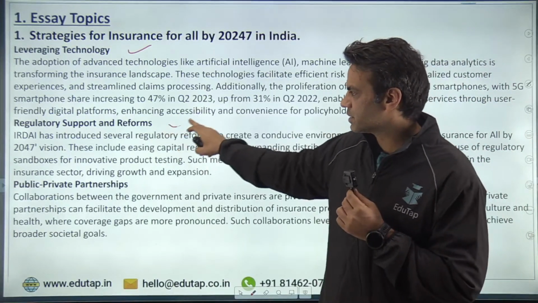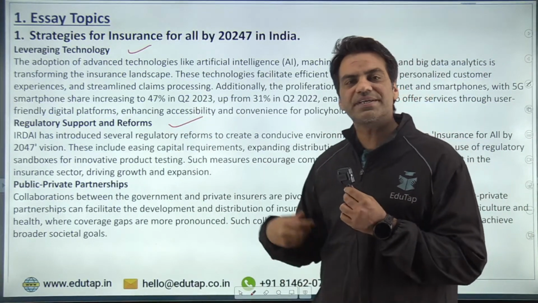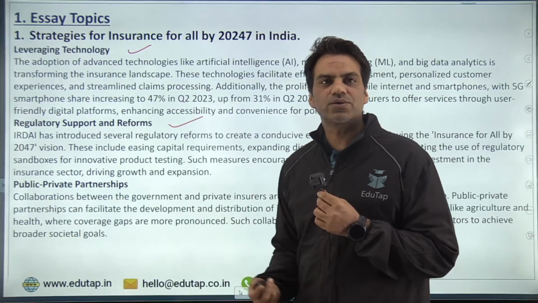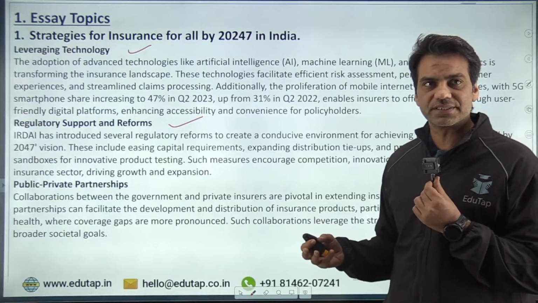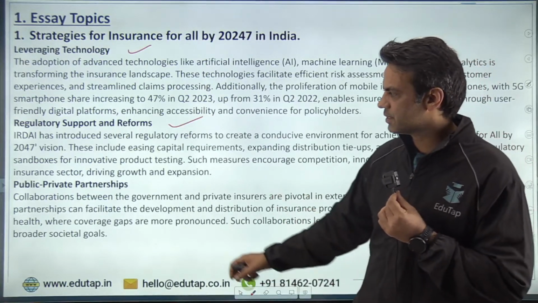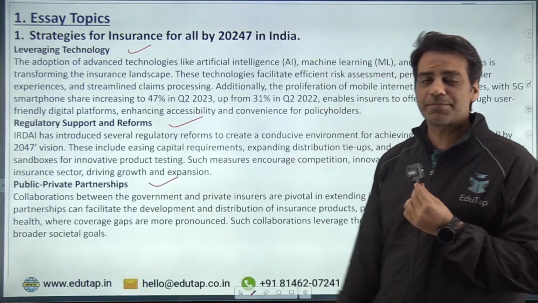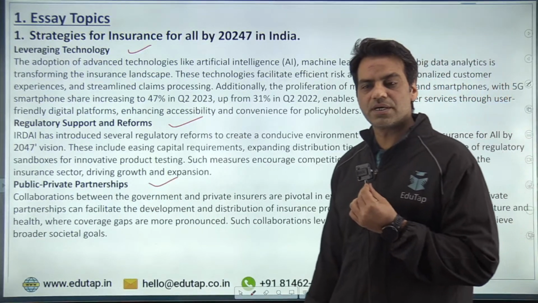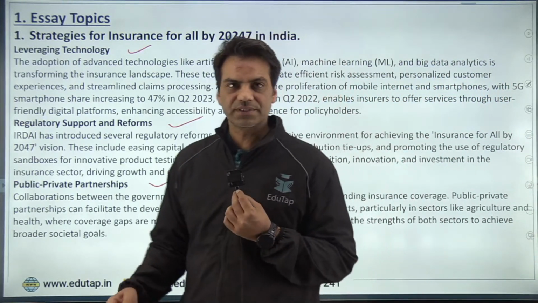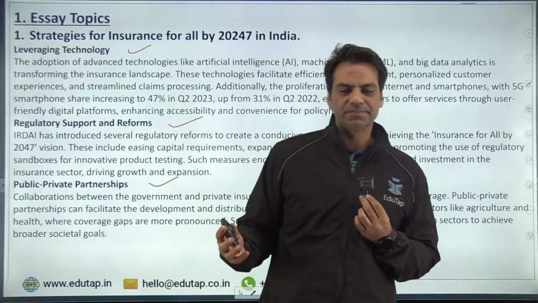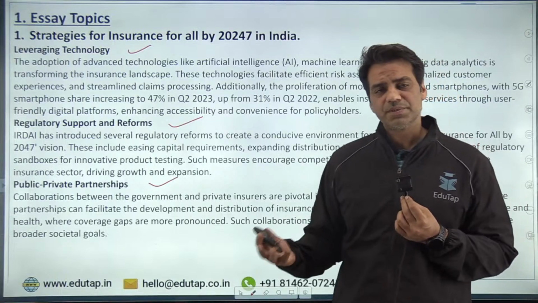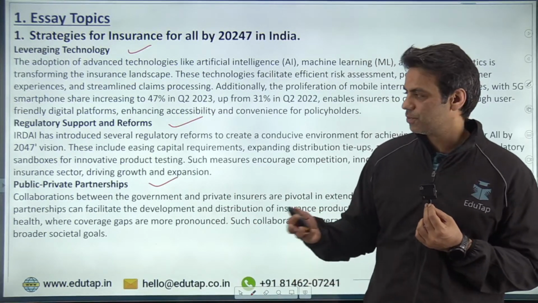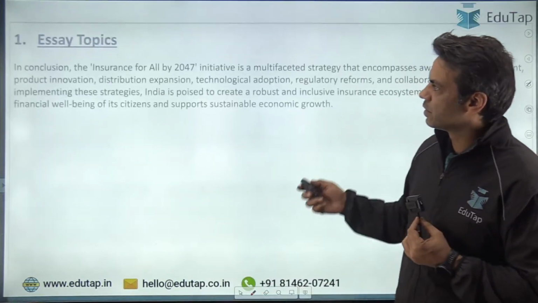Then regulatory support and reforms, what government can do in this regard, what central authorities, the decisions and the reforms that can be put in place by the authorities, right? So that should be mentioned. And then the PPP model, public private partnership model, that could also be dealt into this, because insurance is not a very widely accepted product by the country, by the people, but it should be there. And then you could have given a logical conclusion.